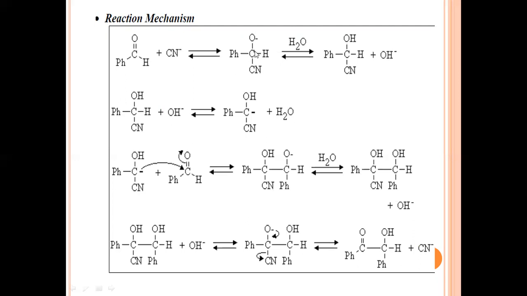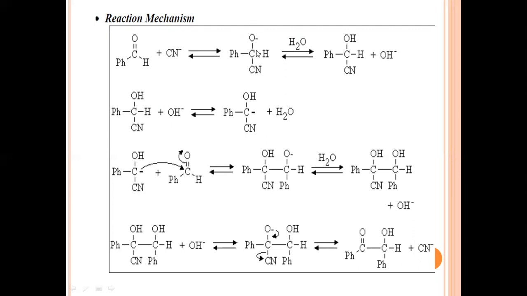Why is this carbon atom electron deficient? All the electrons are attracted by the oxygen atom which is attached to this carbonyl carbon atom. That's why this carbon atom is electron deficient. Now there is entry of the cyanide ion on this electron deficient carbon atom.